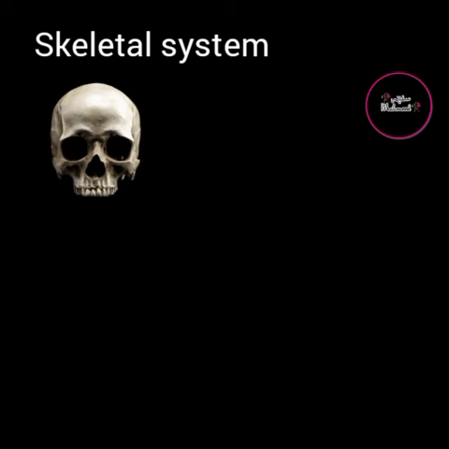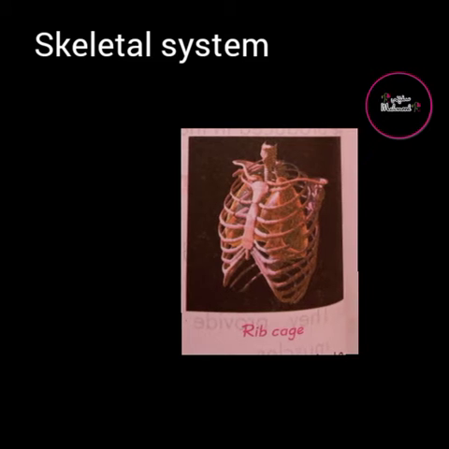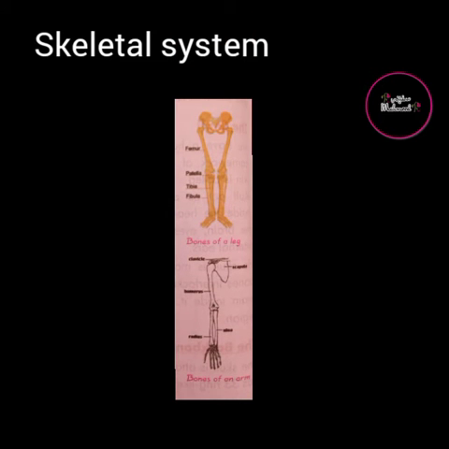Skull is the head part. Rib cage is the front part of our body which protects our lungs and heart. Backbone protects the spinal cord and bones in arms and legs are the bones present in our hands and legs.